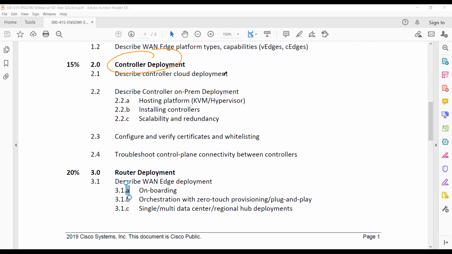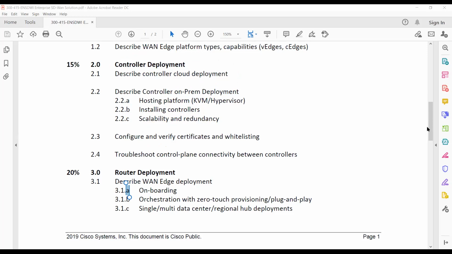In this one, as I told you, we have cloud deployment and on-premises deployment. Using KVM, using a hypervisor, installing controllers, how these things happen, we'll discuss everything. Scalability, redundancy, how we can achieve these things. Configure and verify certificates and whitelisting, yes, we'll discuss. And the very main part, that is troubleshooting.